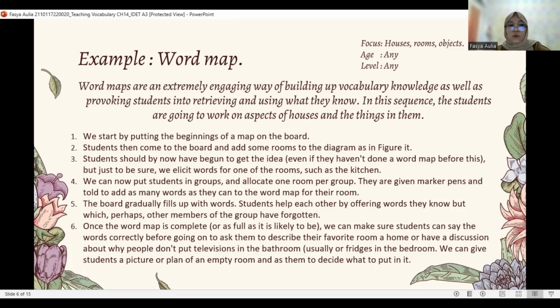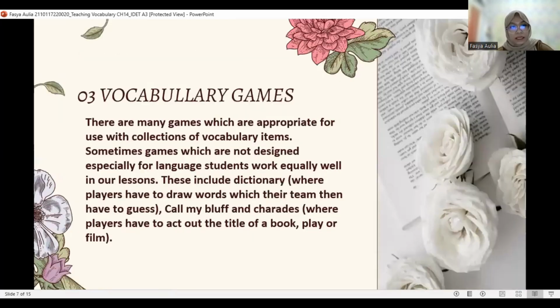And then once the word map is complete or as full as it is likely to be, we can make sure students can say the words correctly before going on to test them, to describe their favorite room at home, or have a discussion about why people don't usually put televisions or fridges in the bedroom. We can give students a picture or plan of an empty room and ask them to decide what to put in it.